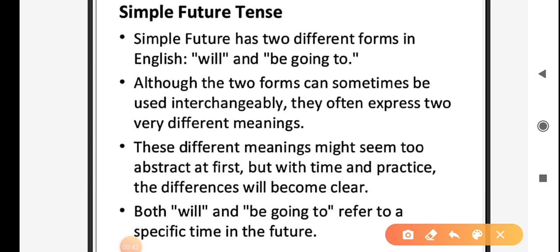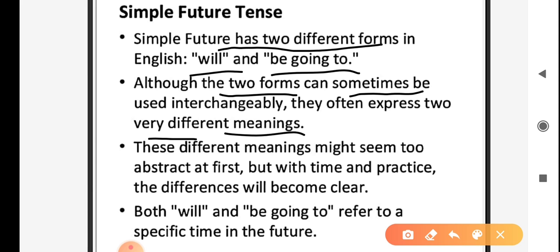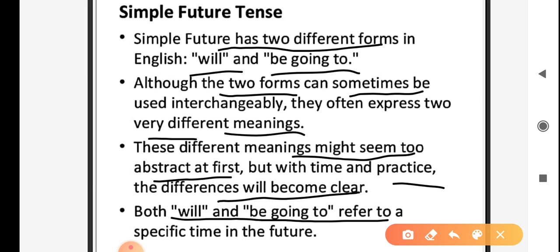Let's discuss the simple future tense. Simple future has two different forms in English: will and be going to. Although the two forms can sometimes be used interchangeably, they often express two very different meanings. These different meanings might seem too abstract at first, but with time and practice, the differences will become clear. Both will and be going to refer to a specific time in the future.